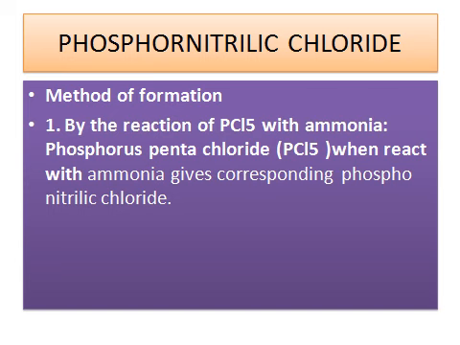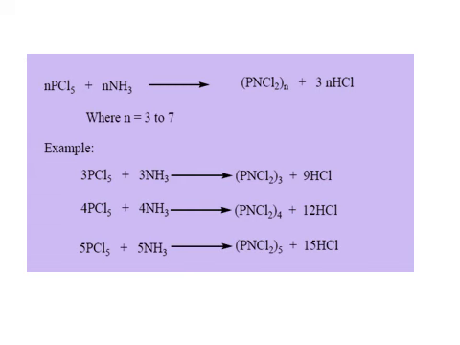We will go on to see phosphonitrilic chlorides. How to prepare them? By the reaction of phosphorus pentachloride with ammonia, it gives the corresponding phosphonitrilic chlorides. For example, n molecules of PCl5 and n molecules of NH3 produce (PNCl2)n plus 3n HCl, where n is 3 to 7. For example, 3 PCl5 reacts with 3 NH3 and produces (PNCl2)3 plus 9 HCl.